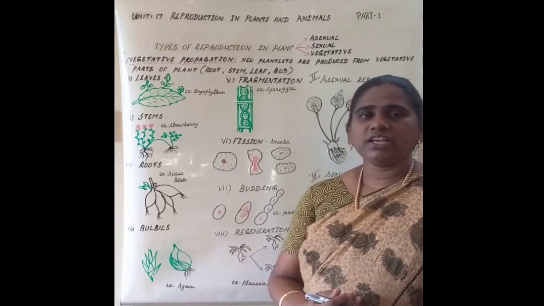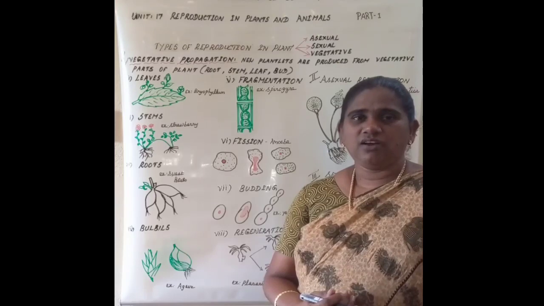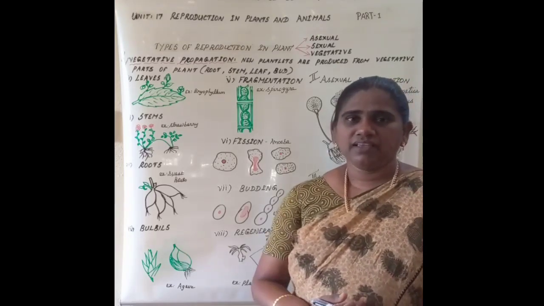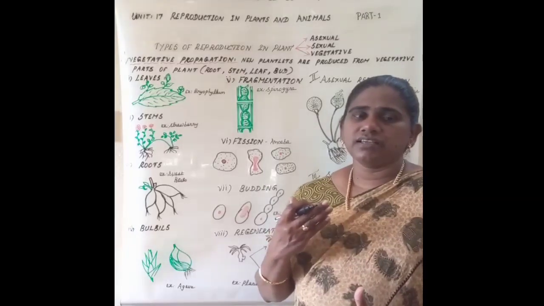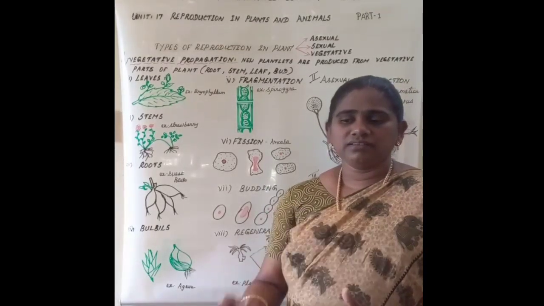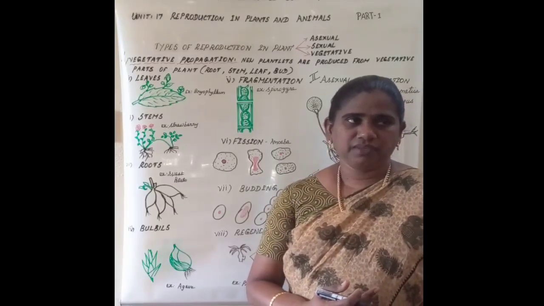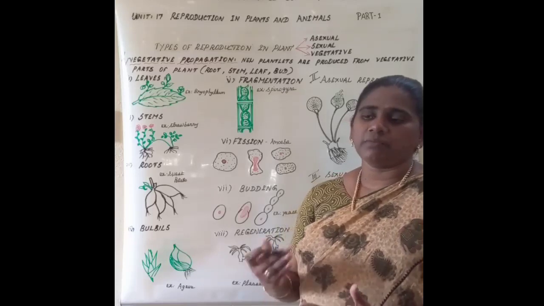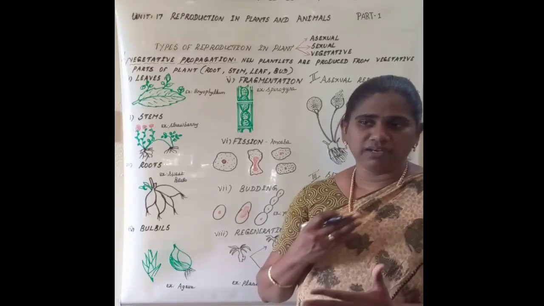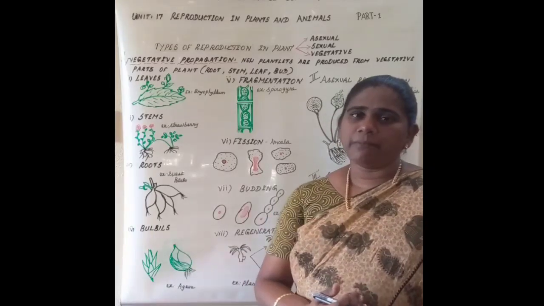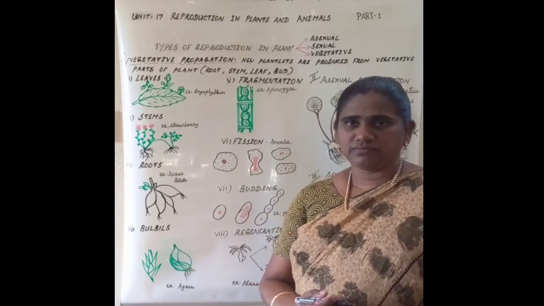Like that, the reproductive period also differs from organism to organism. There is great variation shown in reproductive period. If you take a bacteria, the bacteria can multiply within minutes. So, within a few minutes, a bacteria can reproduce.